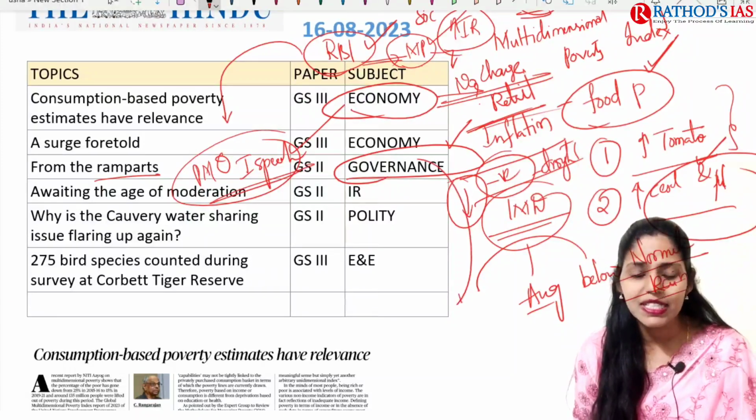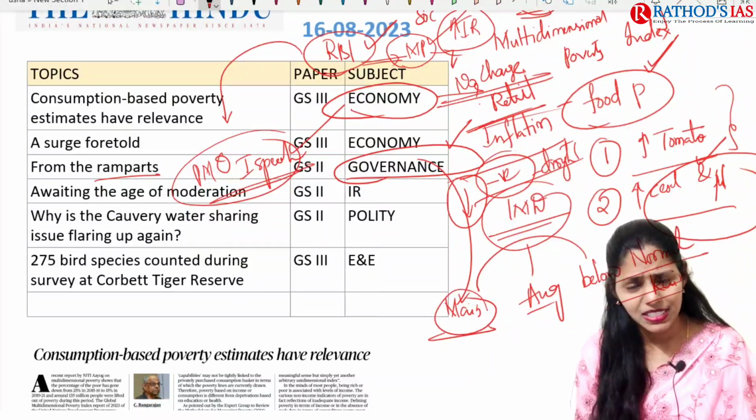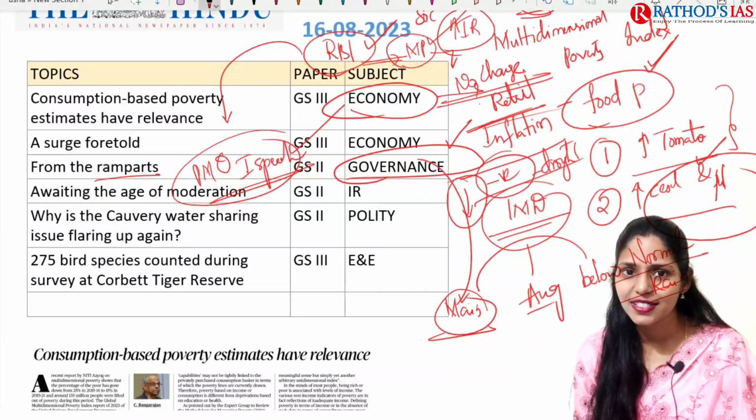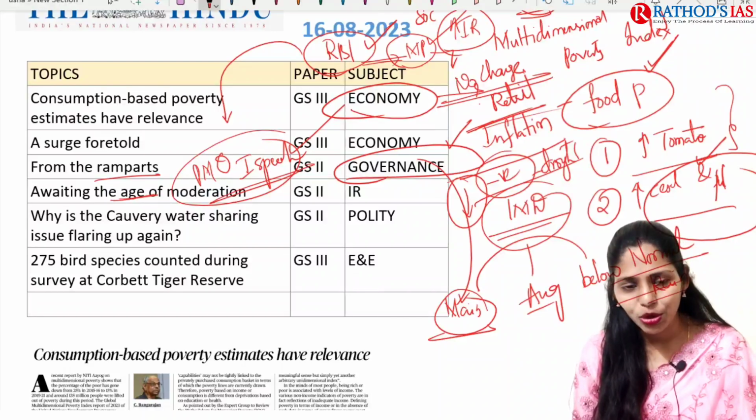This topic is important from your governance point of view, which comes in the GS paper too. And this Prime Minister's speech is important from your mains. In prelims, UPSC is not going to ask about the Prime Minister's speech like that, but in mains you can use those points.